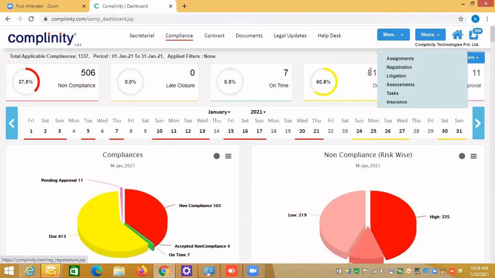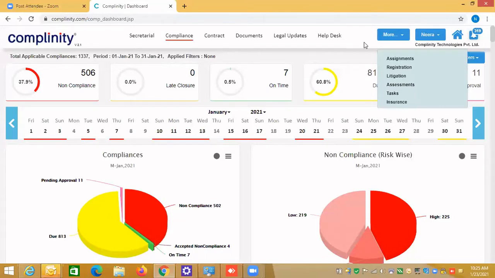you can assign the responsibility to your team. Registration: you must have registration for your own company, which may expire after some time. So the system automatically gives you reminders. The beauty of this Complinity, the very important functionality, is that you don't have to remember anything. Our system will keep sending you reminders when an action is due, a couple of days before, or for contract, insurance and registration, you will get a reminder even 2 months before.